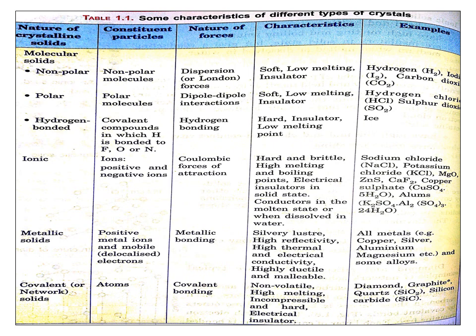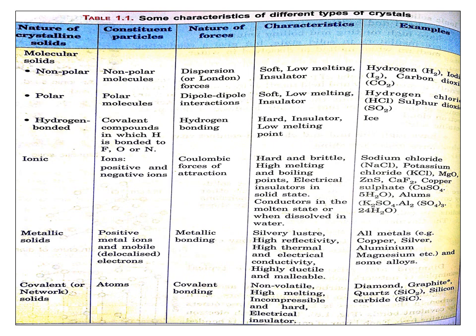Non-polar molecular crystals are made up of non-polar molecules and the nature of force existing between them is London forces. In the case of polar molecular crystals, the constituent particles are polar molecules and the nature of forces existing between them is dipole-dipole interaction. And hydrogen bonded molecular crystals are made up of covalent bonds in which hydrogen atom is bonded to fluorine, oxygen or nitrogen. The nature of force existing between the molecules is hydrogen bonding. Examples for non-polar molecular crystals are hydrogen, iodine, carbon dioxide. Polar molecular crystal is hydrogen chloride and that of hydrogen bonded molecular crystal is ice.